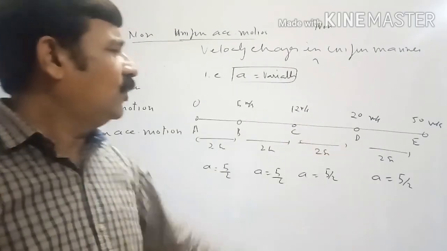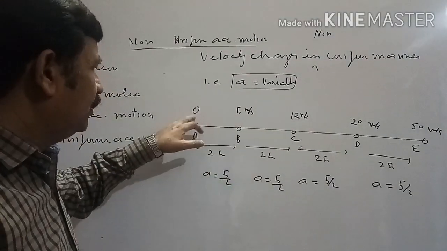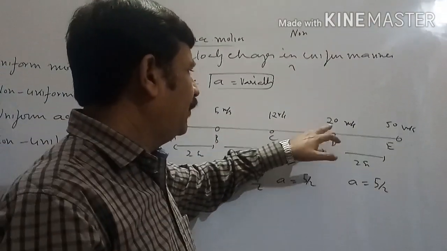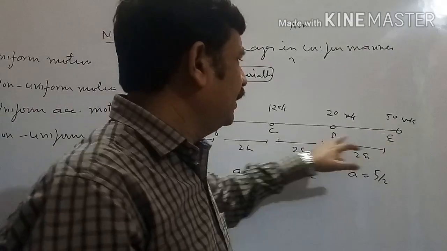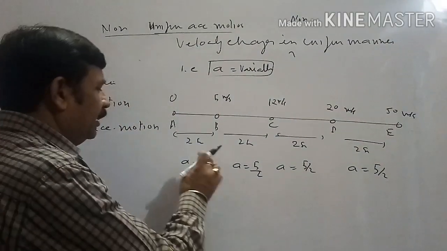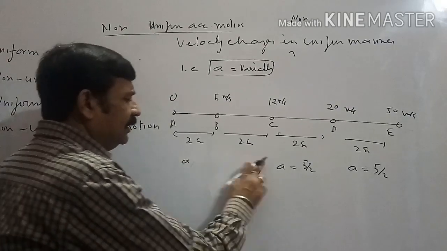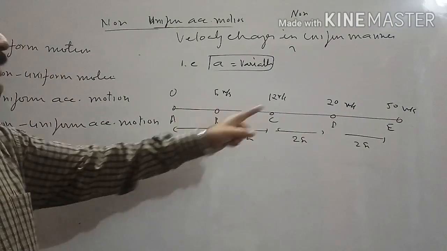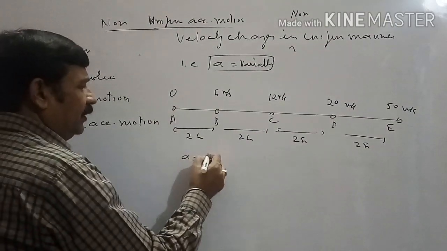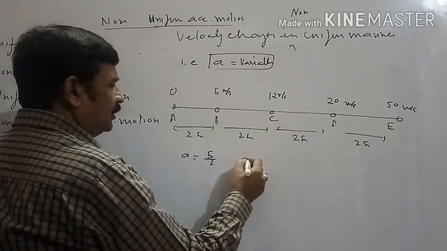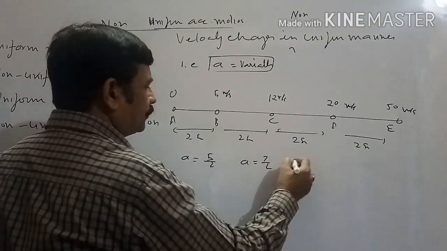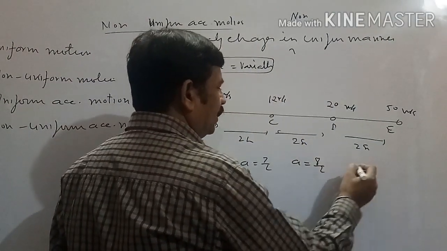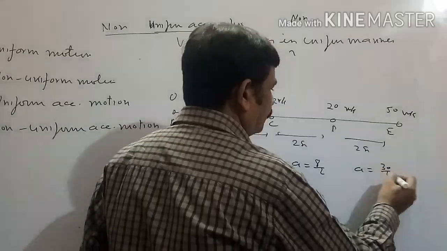Though time intervals are equal, in the first 2 seconds velocity change is 5, in the next 2 seconds velocity change is 7, in the next 2 seconds velocity change is 8, in the next 2 seconds velocity change is 30. So when the change in velocity in different intervals is different, acceleration in different intervals will also be different. In this interval acceleration will be 5/2, in this interval 7/2, in this 20 minus 12, 8/2, and acceleration will be 30/2.